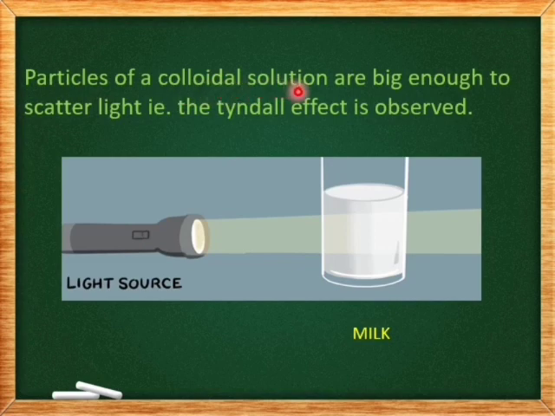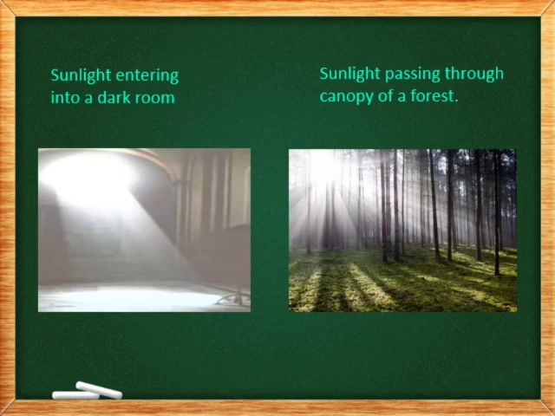Particles of a colloidal solution are big enough to scatter light. That is, Tyndall effect is observed. So for example, a glass of milk we have taken and a beam of light is directed from the torch. When the light passes through the milk, the path of the beam of light will be visible because the particles in the colloid are big enough to scatter the light. That is why Tyndall effect is observed in the colloid.